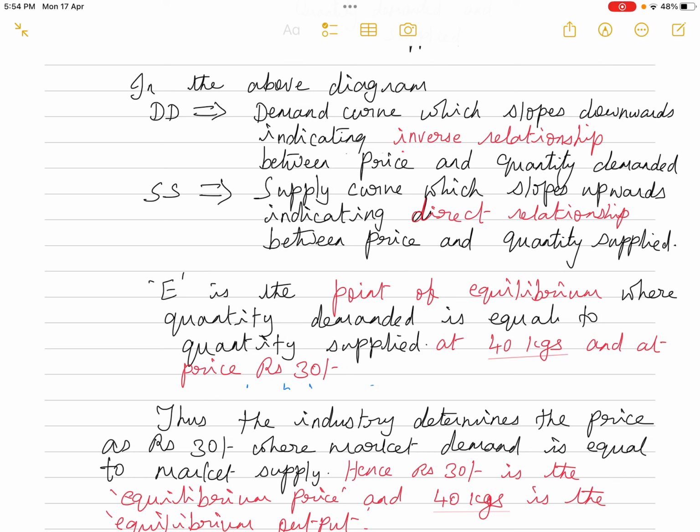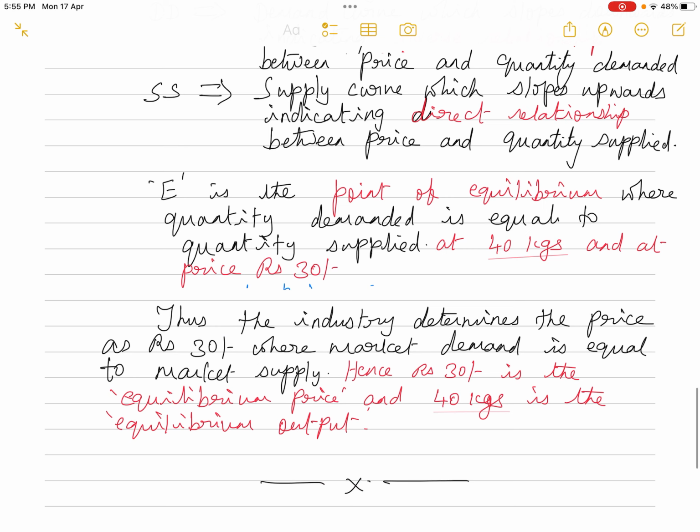So in the above diagram, DD, that is the demand curve, slopes downwards, indicating an inverse relationship between price and quantity demanded. SS, which is the supply curve, slopes upwards, indicating a direct relationship between price and quantity supplied. E is the point of equilibrium, where quantity demanded is equal to quantity supplied at 40 kgs and at price rupees 30.